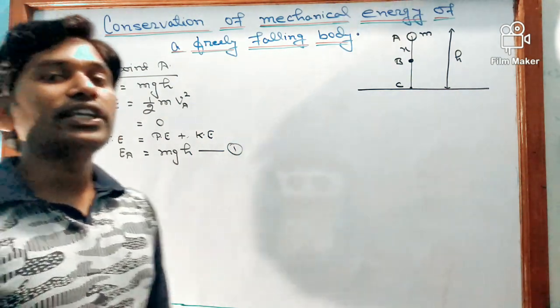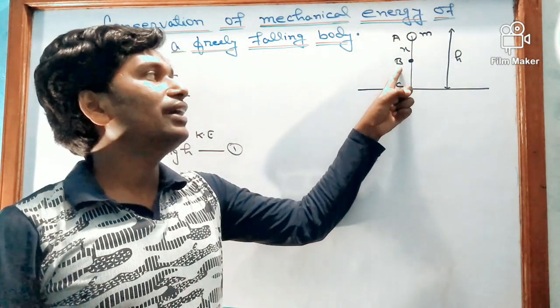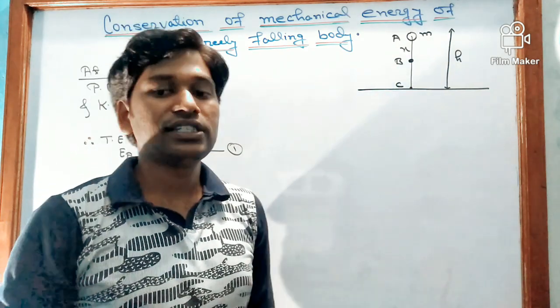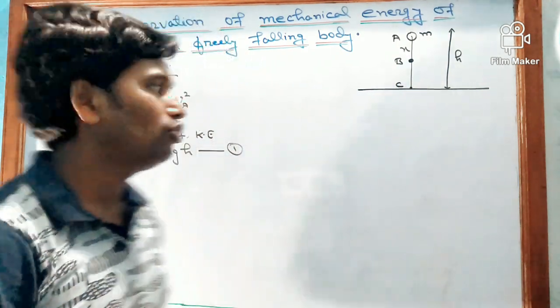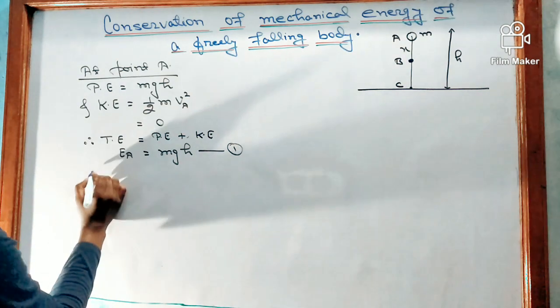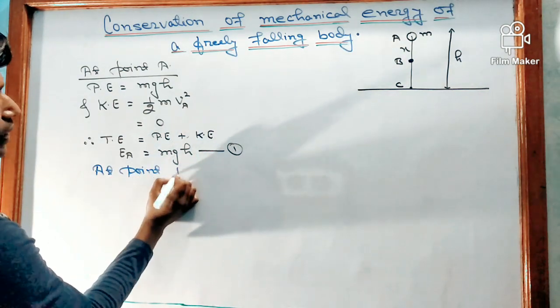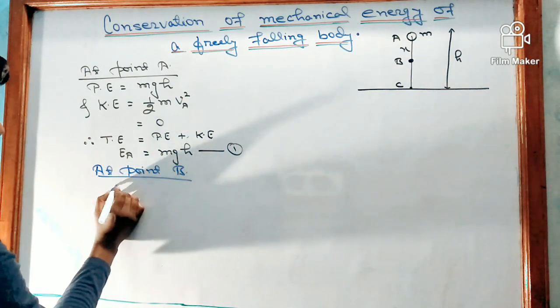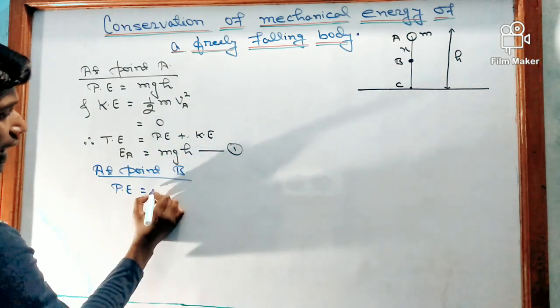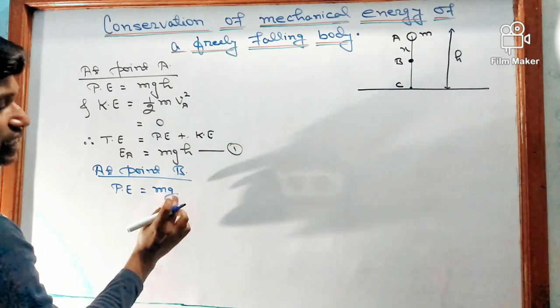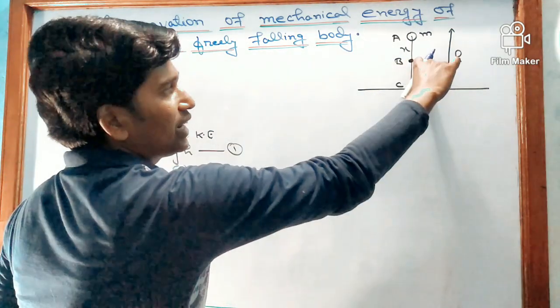Now let us calculate the mechanical energy at point B. At point B, potential energy is mg times the height.